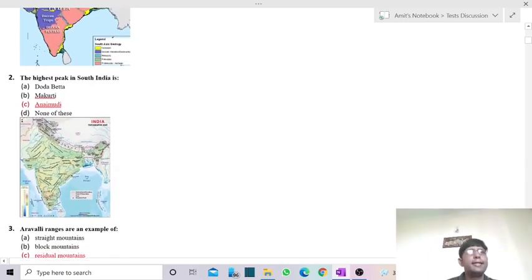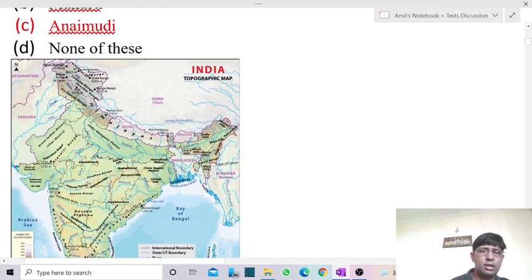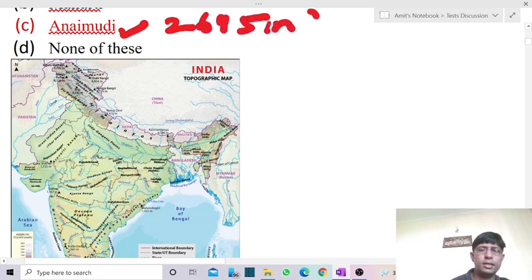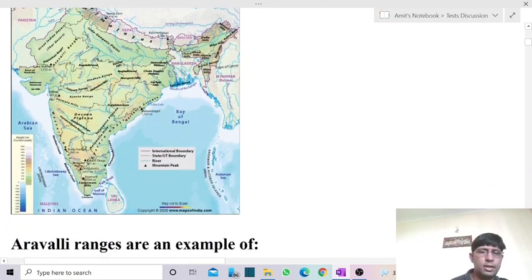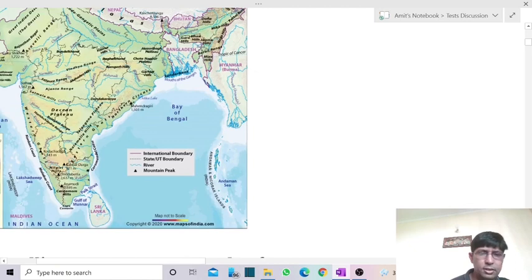Second question is, the highest peak in South India is? Answer is Anaimudi. The height of this is 2695 meter. It is the highest peak of South India. It lies in Annamalai Hills. So they were having Annamalai Hills. This is Anaimudi.